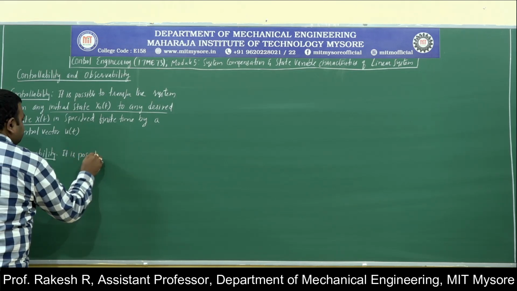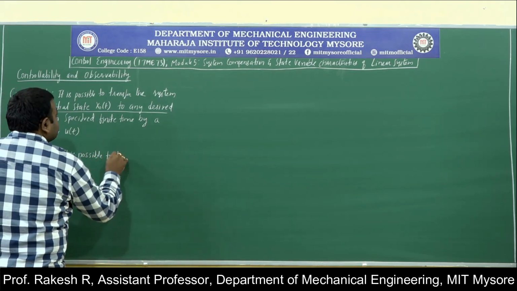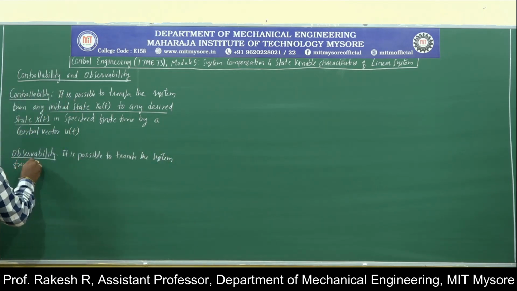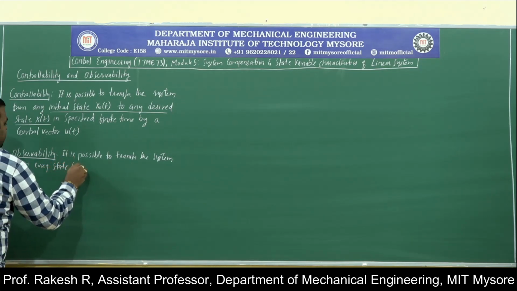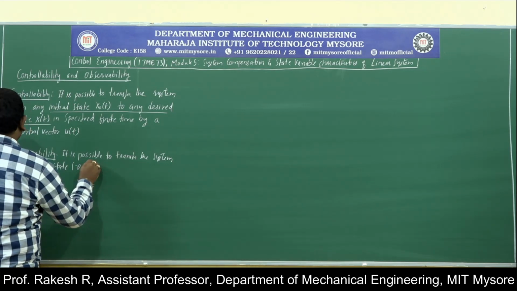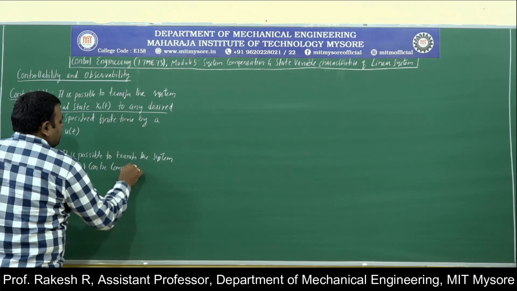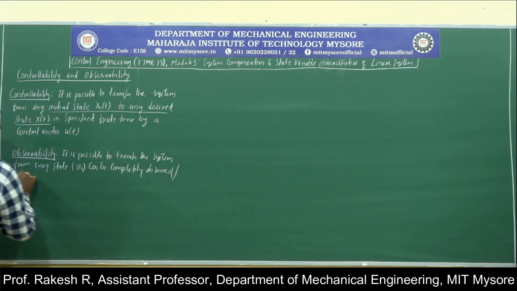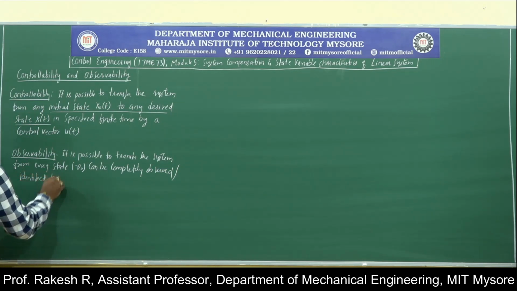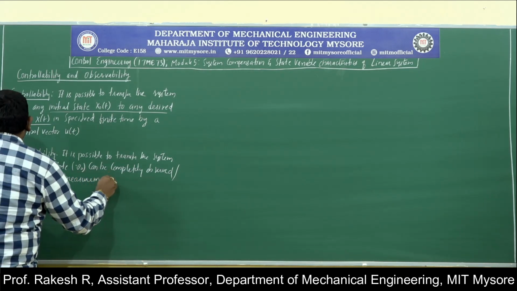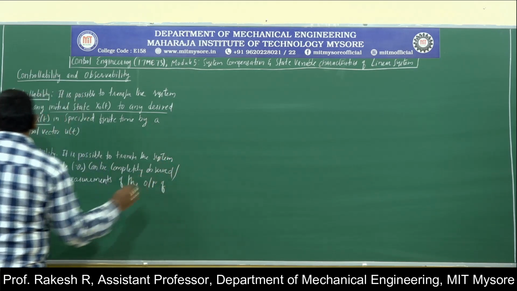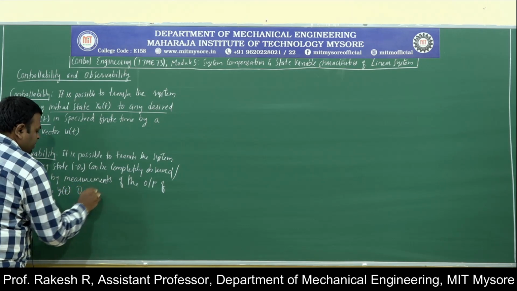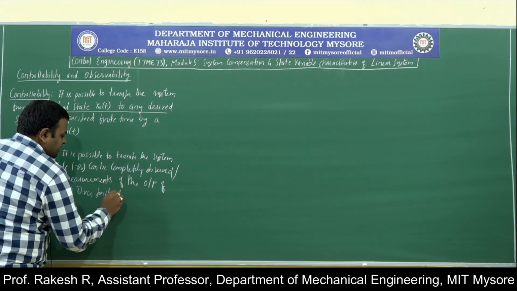It is possible to transfer the system from every state V naught can be completely observed or identified by measurements of the output of the system y of t over finite interval.